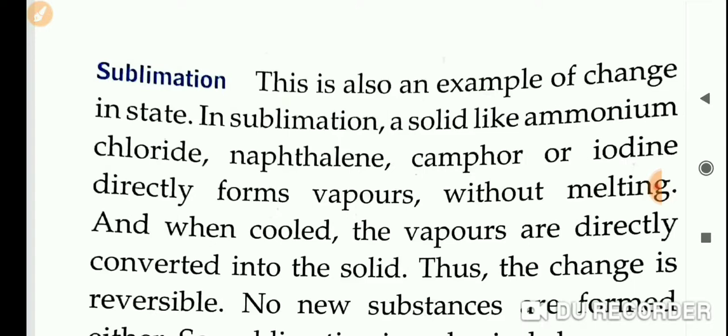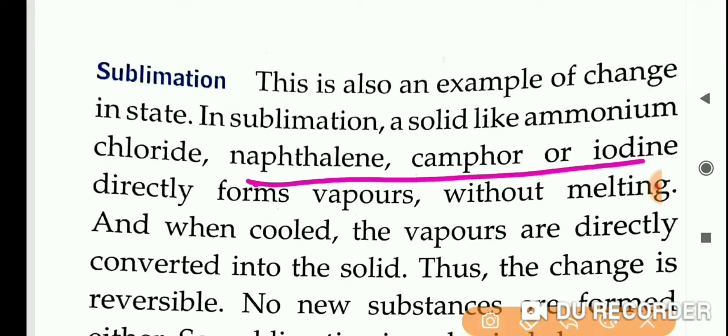Okay, other examples of sublimation are naphthalene, camphor, iodine, etc. Naphthalene means that cockroach tablet. Iodine is a violet color solid, small mustard-like grains. Camphor, that in temples we use for burning.